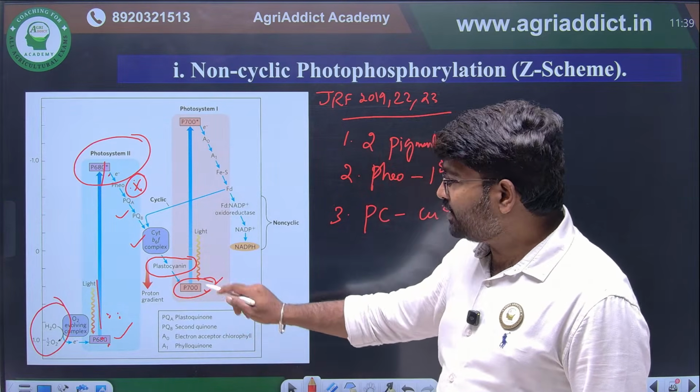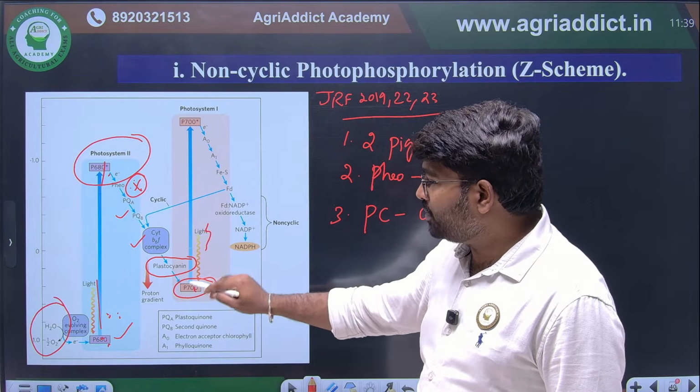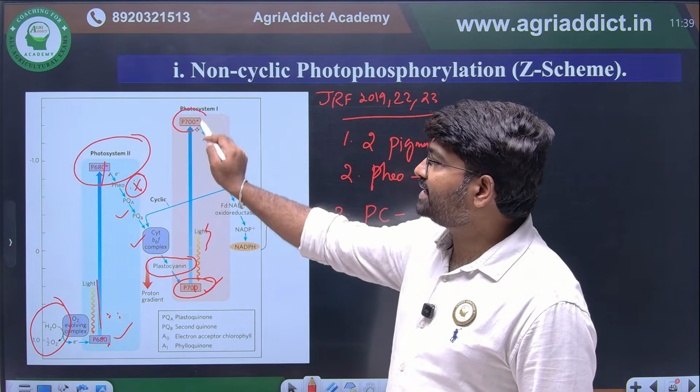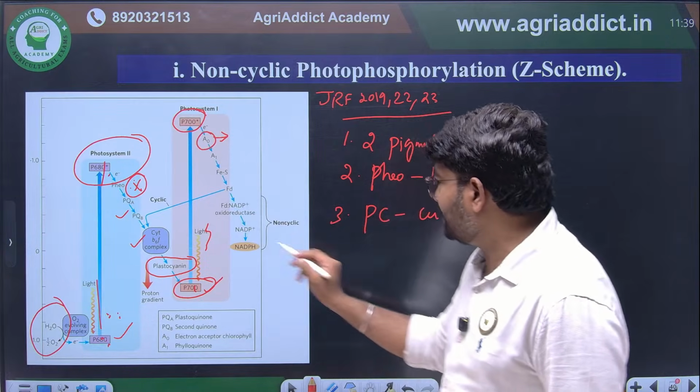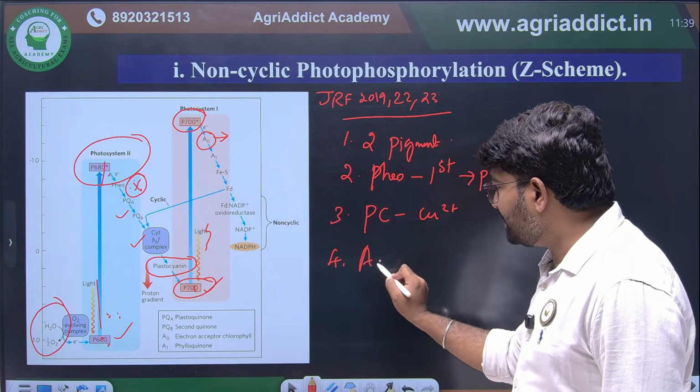Okay. Then in PS1, if light falls again, the electron will go to the excited state. Here the primary electron acceptor is A0. So what is A0? It is a phylloquinone.